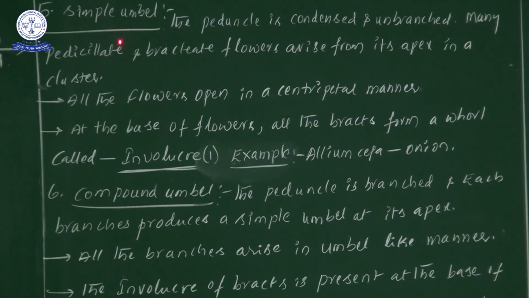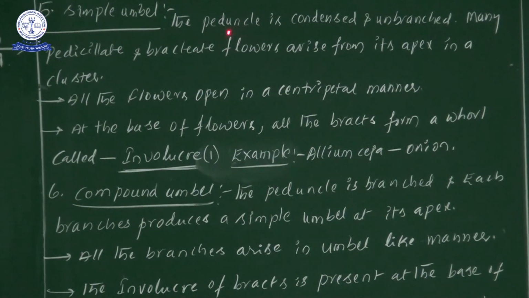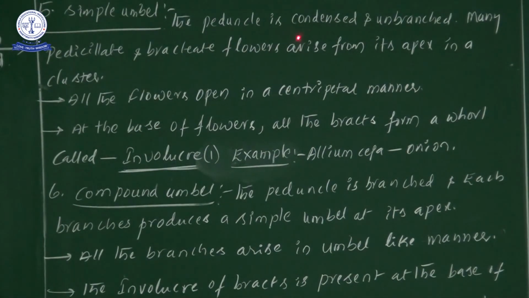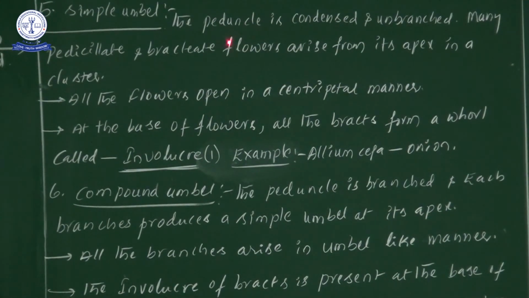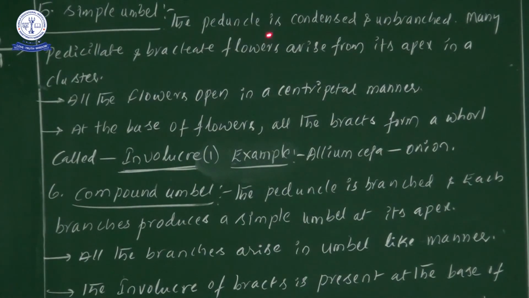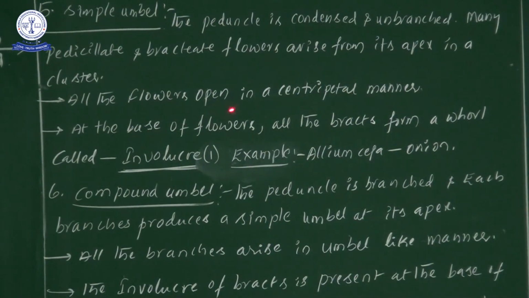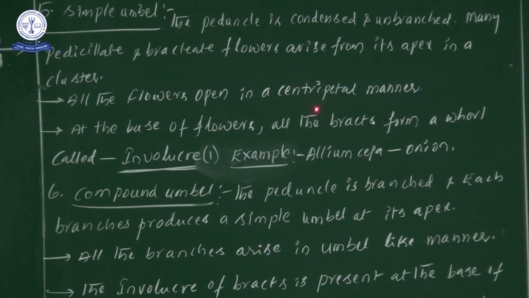Simple umbel, best example, Allium cepa, onion. The scientific name is Allium cepa, which comes under simple umbel. In this simple umbel, don't forget the one and only best point, that the peduncle is condensed. Because of the condensed peduncle, the flowers will open in a centripetal manner.